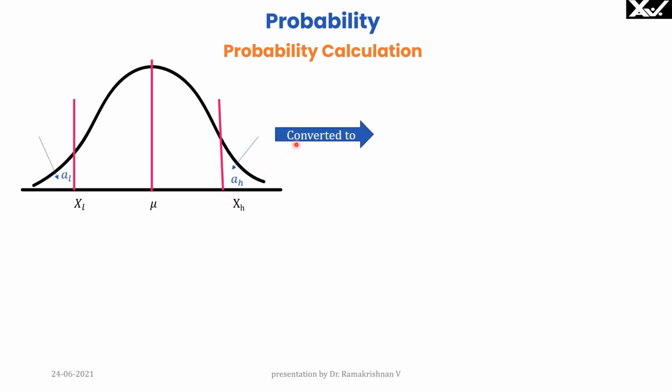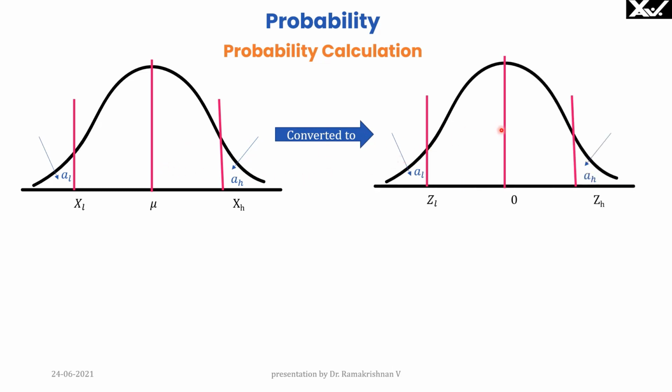So what do we do? We convert this distribution into standard normal distribution. The two distributions are identical. Corresponding to XL, ZL is the variable here. Corresponding to XH, ZH is the variable here. Mu is the mean here. 0 is the mean here. Sigma is the standard deviation. 1 is the standard deviation for this standard normal distribution.